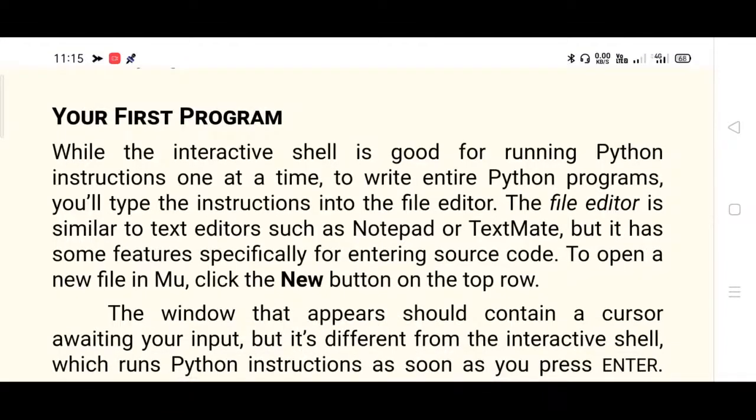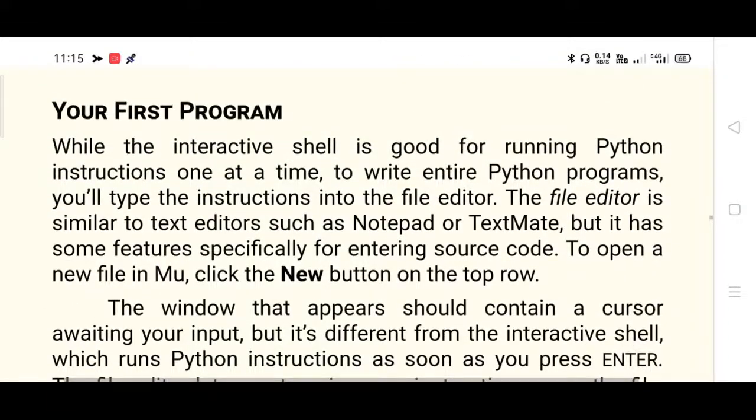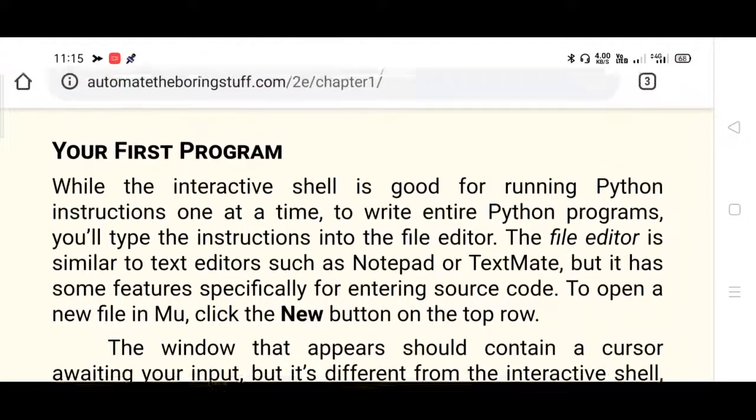We'll see the first program. So far, we have considered the interactive shell on the command prompt. We entered the expression and tested the result, the output. The important topics here are concatenation of strings, declaration of variables, and replication of strings. These are all the important topics. Please go through them carefully.